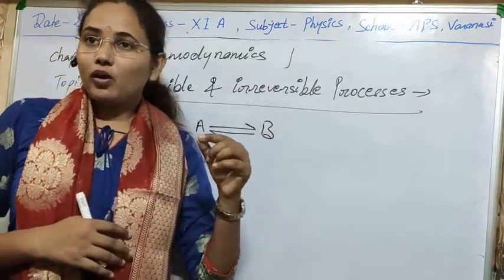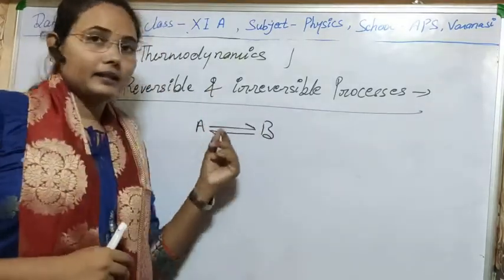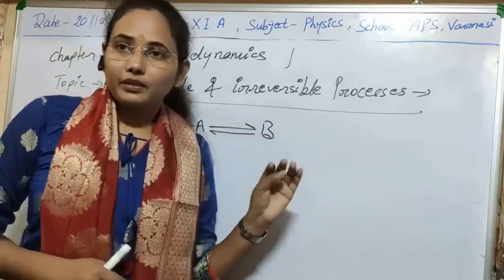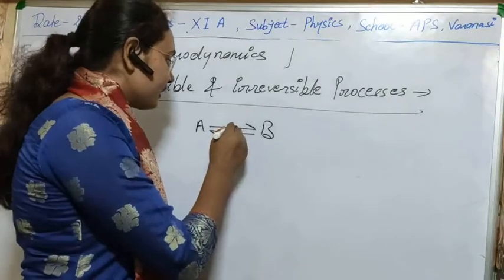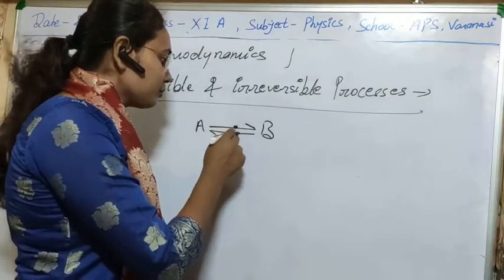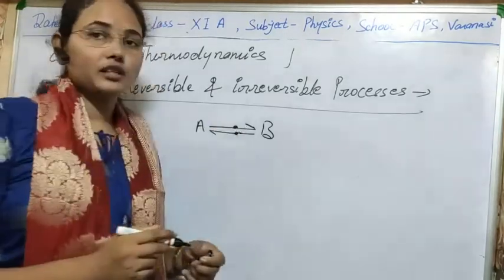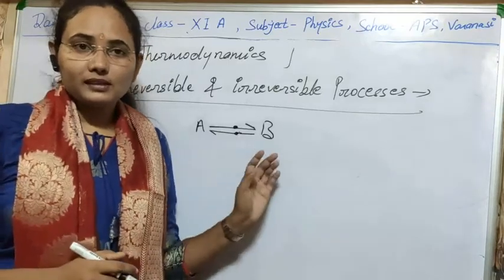Means at every point in both of the reactions, A to B and B to A, the values of a system, means its properties, must be the same. Like if we are looking at this point, all the properties must be the same here. No property should be changed if the process is reversible. So I think that is clear to you.